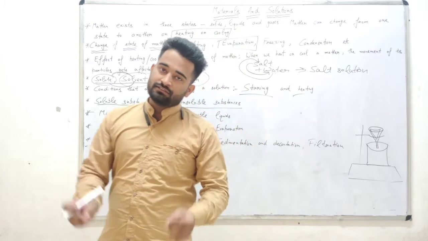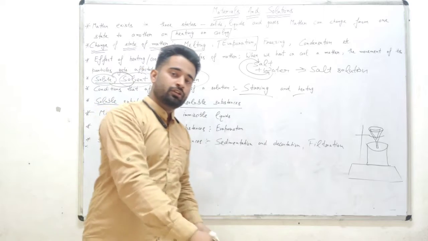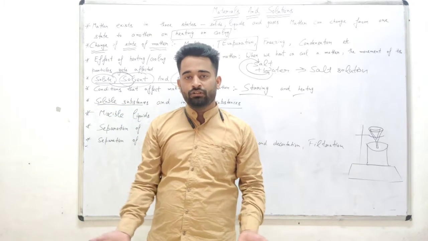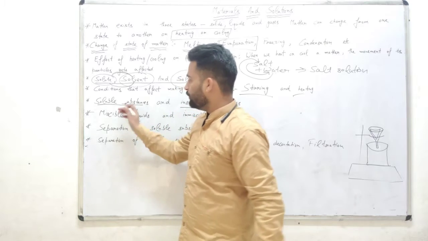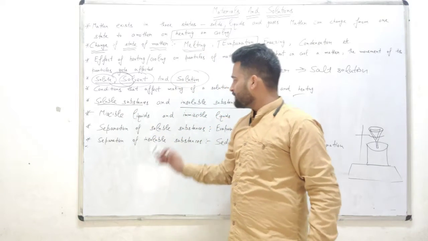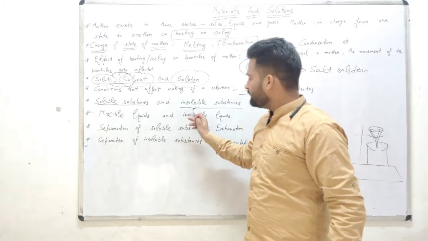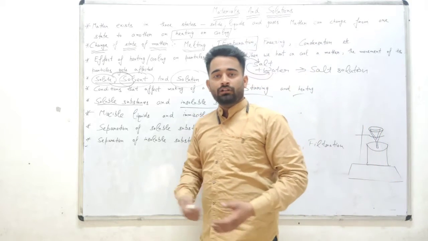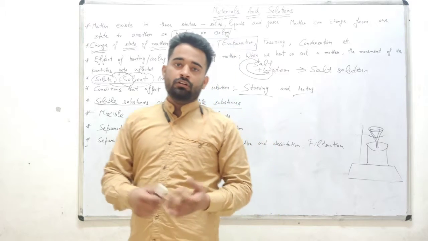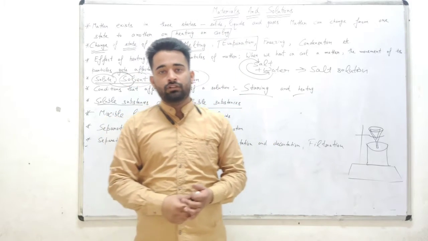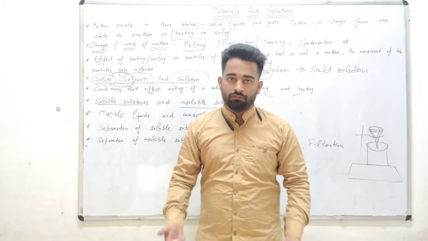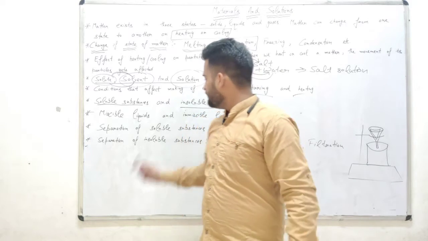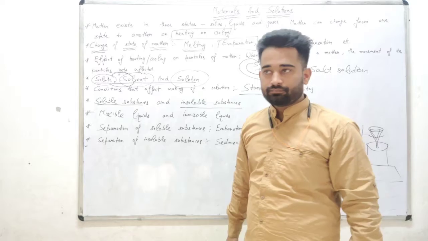Clear? What is the substance that mixes into the liquid? For example, salt and sugar mix into the water, and these are called soluble substances. And the substances that do not mix in a liquid are called insoluble substances. For example, oil, wax, sand and chalk powder do not mix into the water. These all are insoluble substances.